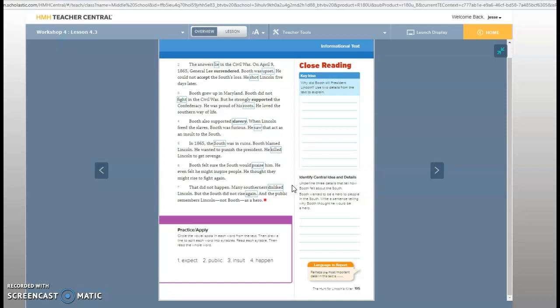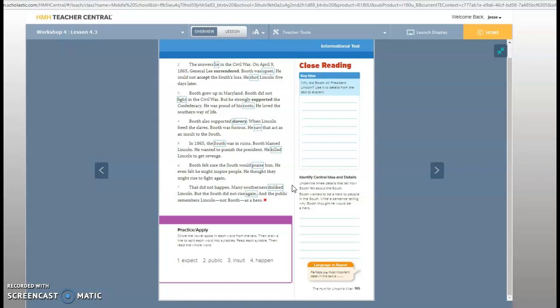In 1865, the South was in ruins. Booth blamed Lincoln. He wanted to punish the president. He killed Lincoln to get revenge. Booth felt sure the South would praise him. He even felt he might inspire people. He thought they might rise to fight again. That did not happen. Many Southerners disliked Lincoln, but the South did not rise again, and the public remembers Lincoln, not Booth, as a hero.